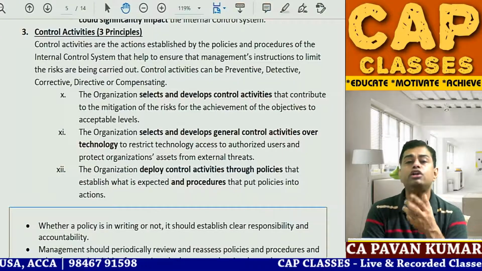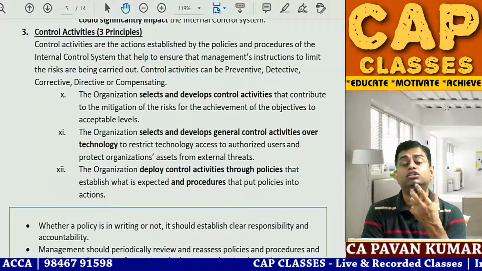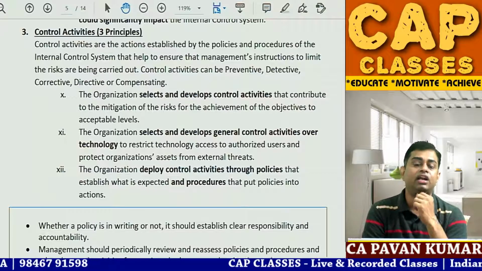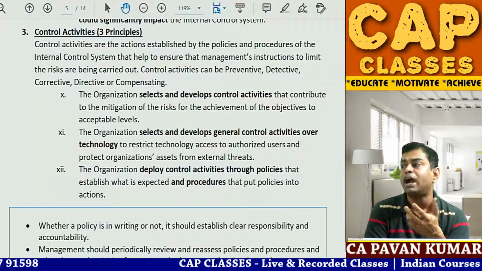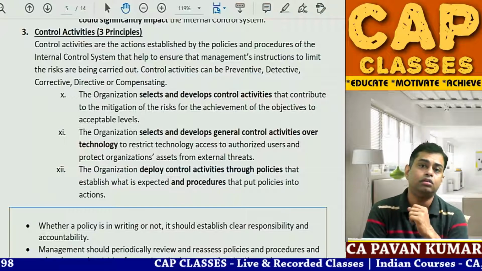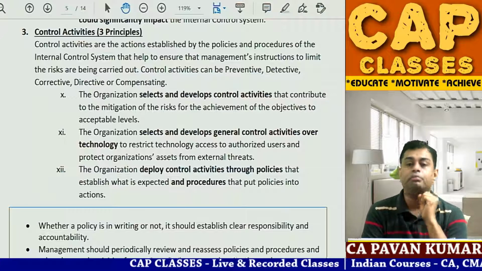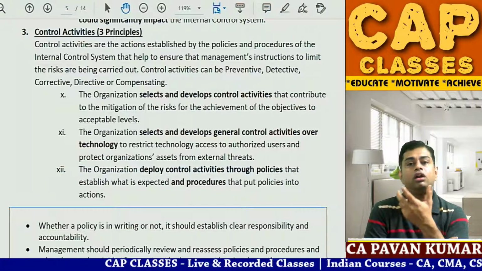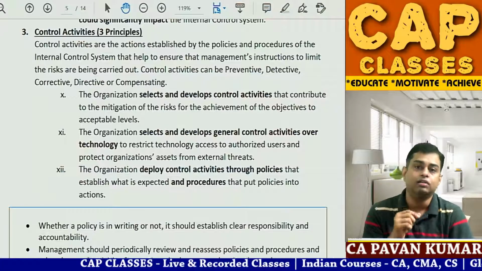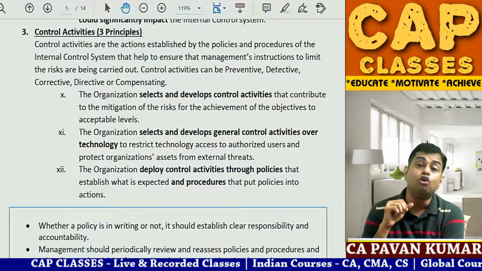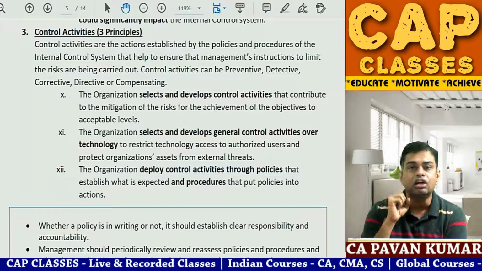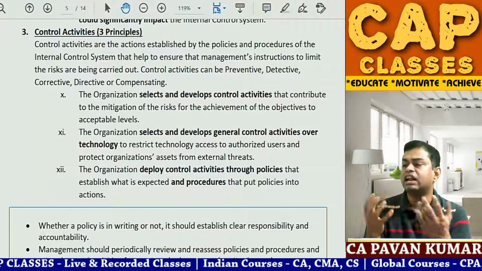And you don't want your kid to use your mobile because you have Google Pay in it, or you have so much of information in it. What you do is you put some pattern lock, or you put some passcode, or you put some what do we call, pin, or even your thumb impression. Unless it reads your finger biometrically, it won't open. Passwords are the controls.